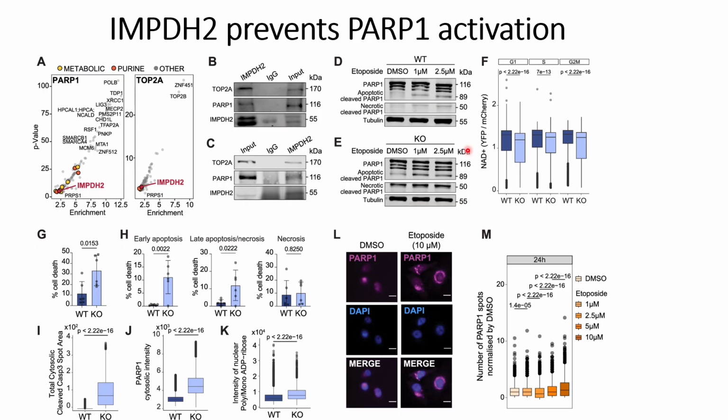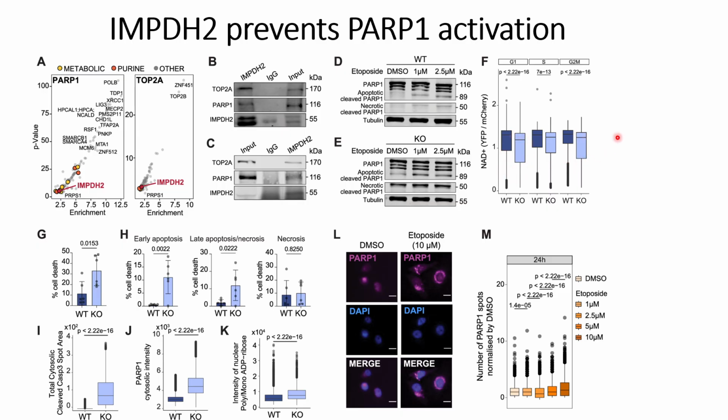From this they made a hypothesis that IMPDH2 somehow controls the nucleotides in the nucleus. So they checked whether there is a change in the nucleotides in the nucleus in the wild type and knockout, in different cell cycles, and they were able to see that in the knockdown the nucleotide amounts are lower.